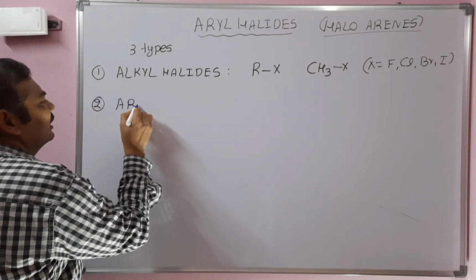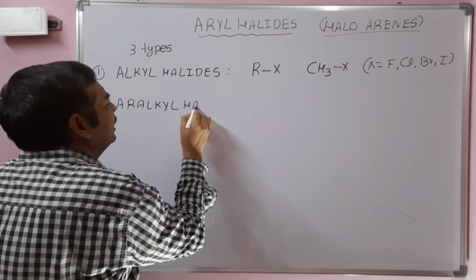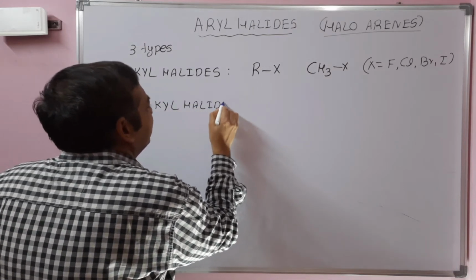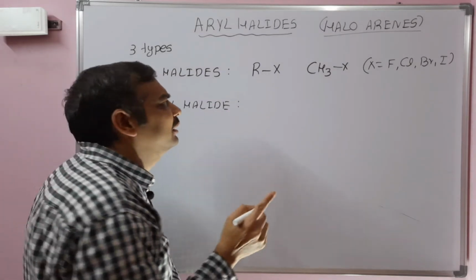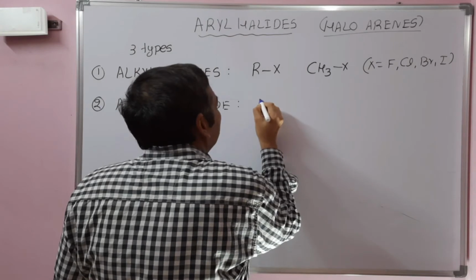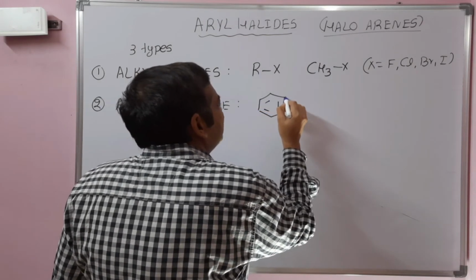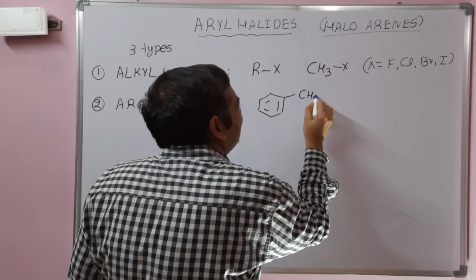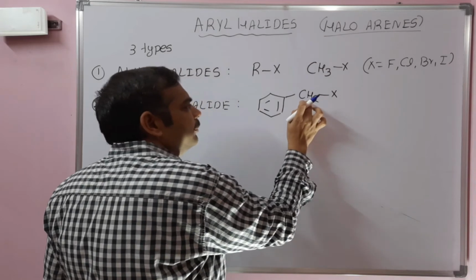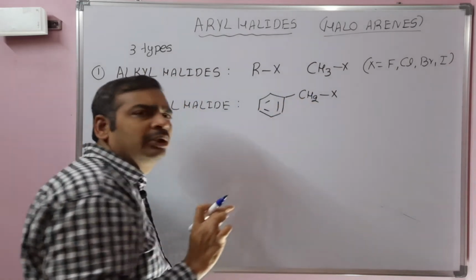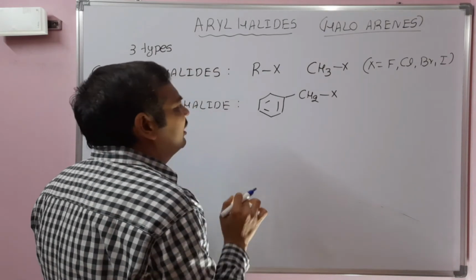Second classification is aralkyl halide. Here, halogen is attached to sp3 hybridized carbon, and that sp3 hybridized carbon is attached to a carbon of the benzene ring. This type of compound is known as aralkyl halide.